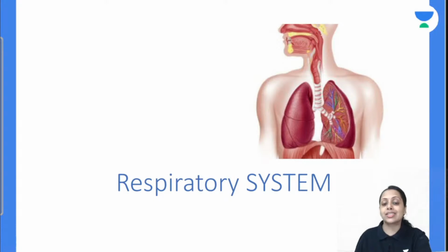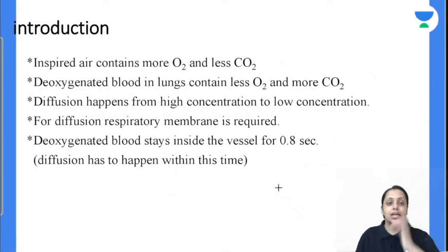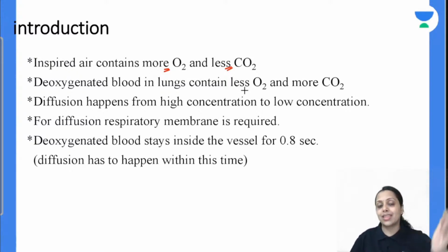We are going to revise first diffusion and transport of gas. Coming to the introduction part, inspired air contains more oxygen and less carbon dioxide, whereas the deoxygenated blood coming to the lung for oxygenation contains less oxygen and more carbon dioxide. So we are seeing a concentration gradient, and we all know diffusion happens along the concentration gradient.